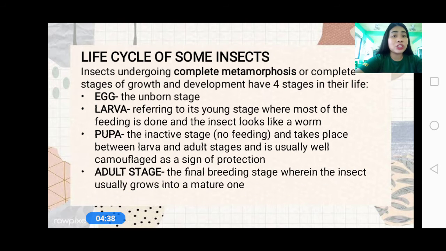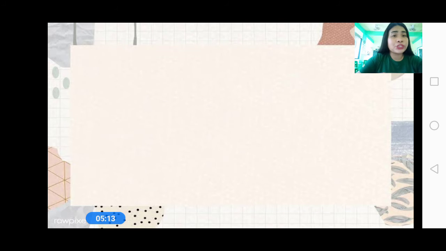And then the last stage is the adult stage wherein this is the final breeding stage of the insect that usually grows into a mature one. Now, complete metamorphosis has 4 stages: the egg, the larva, the pupa, and the adult stage. Do you understand? So how many stages does complete metamorphosis have? Okay, 4. The egg, the larva, the pupa, and the adult stage. Do you understand? Okay, that is complete metamorphosis.